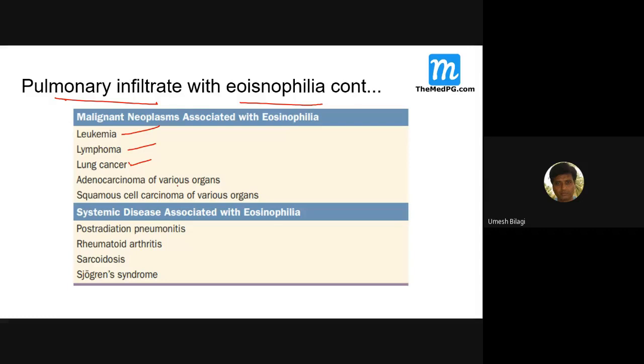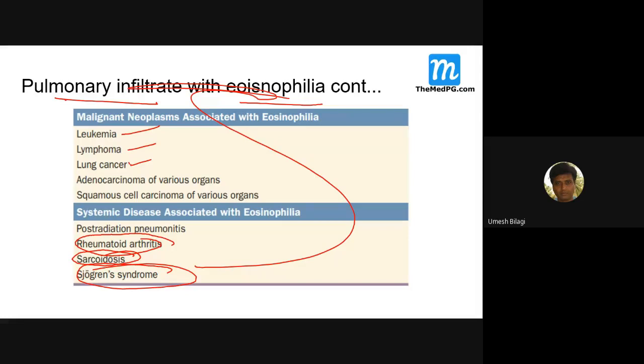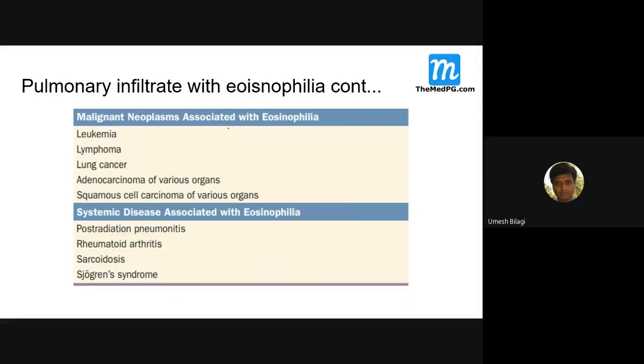Lung adenocarcinoma, squamous cell, rheumatoid arthritis, sarcoidosis, and Sjogren's syndrome. All these things can present with pulmonary eosinophilia, peripheral eosinophilia with pulmonary infiltrate.